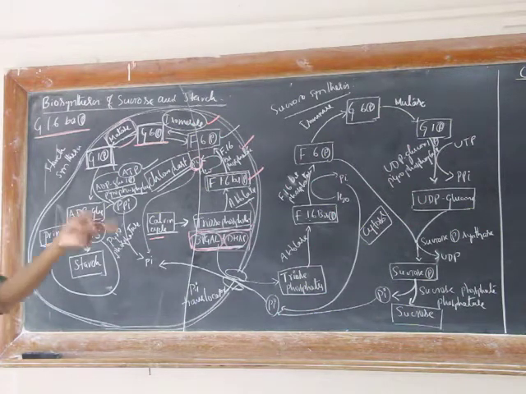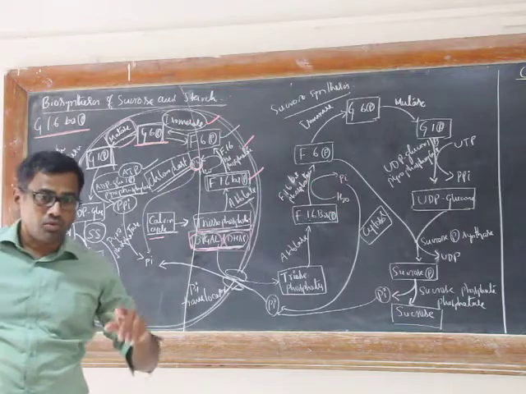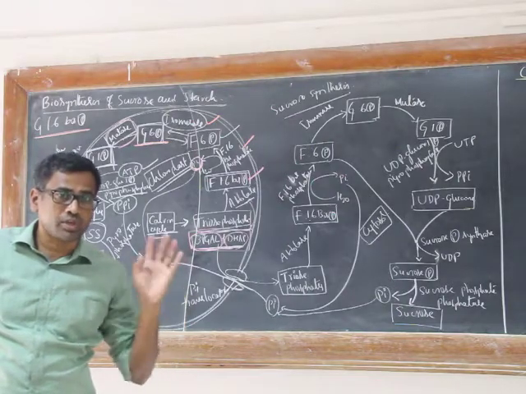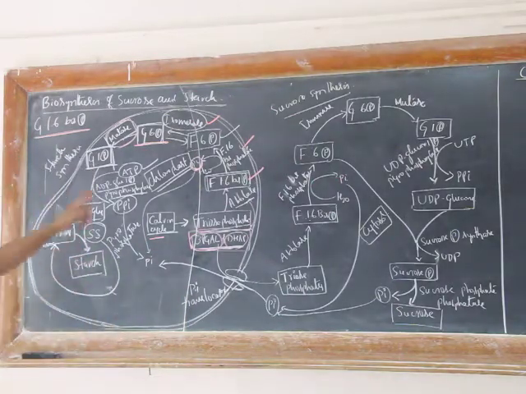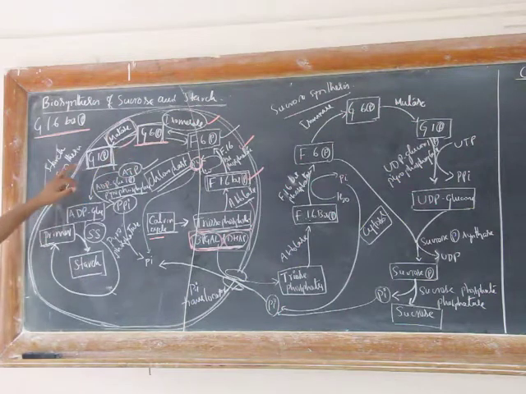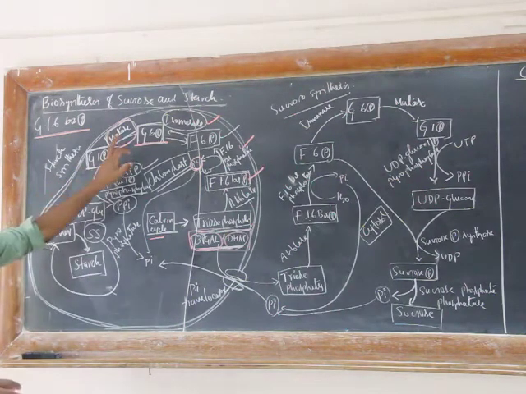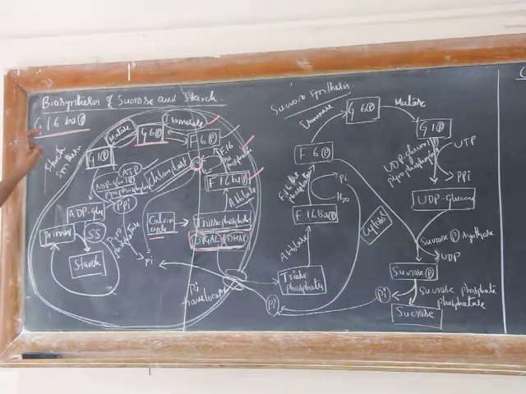In the case of 3-phosphoglycerate to 2-phosphoglycerate, there will be formation of 2,3-bisphosphoglycerate. Here, by the action of mutase, glucose 6-phosphate is converted to glucose 1-phosphate with an intermediate of glucose 1,6-bisphosphate. That is the mechanism of mutase.